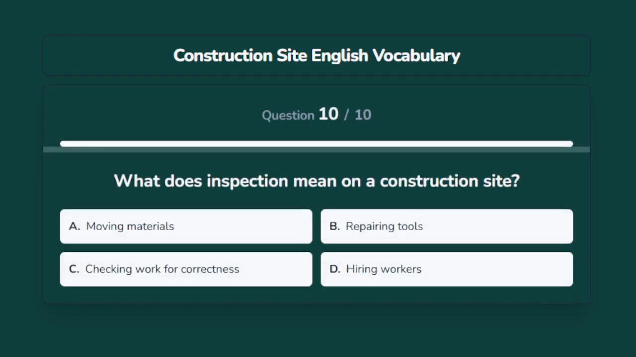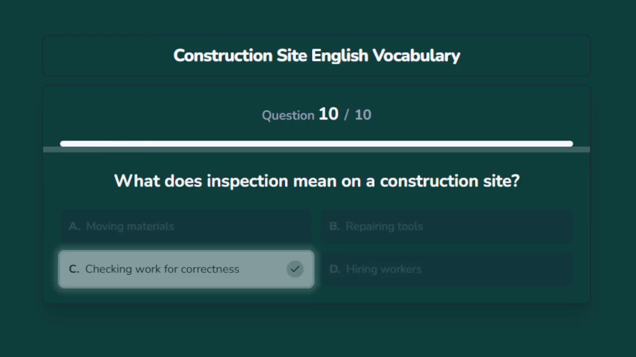What does inspection mean on a construction site? Options are A. Moving materials, B. Repairing tools, C. Checking work for correctness, D. Hiring workers. The correct answer is checking work for correctness.